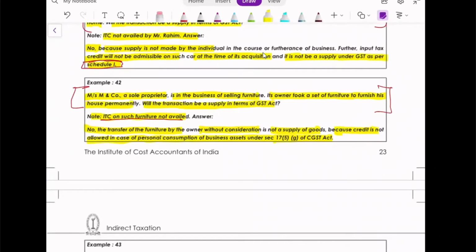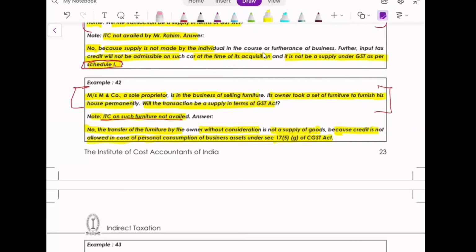Okay, let me check it out. Yeah, it says ITC cannot be available on goods or services received by a non-resident taxable person except goods imported by him for personal use.